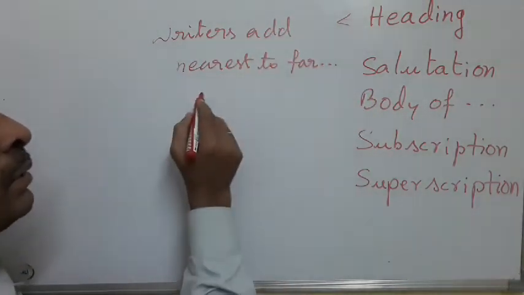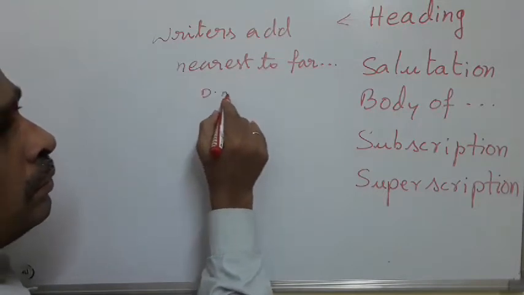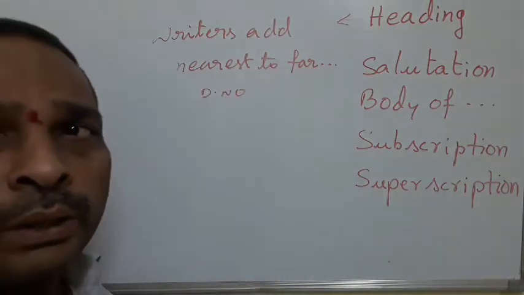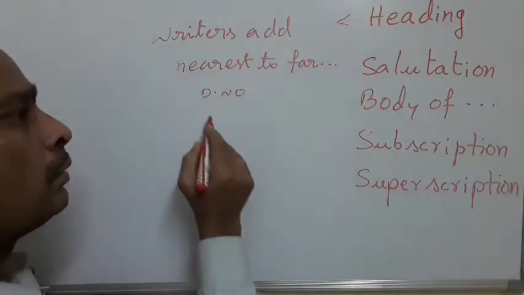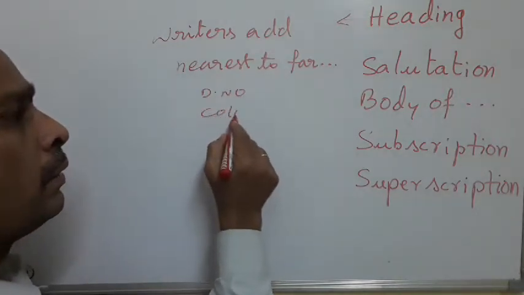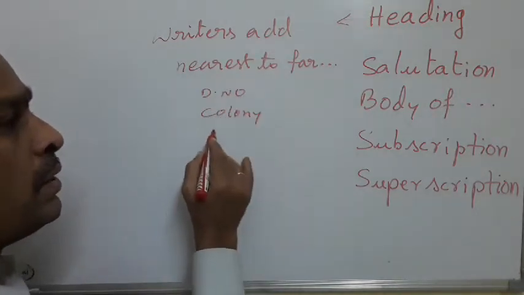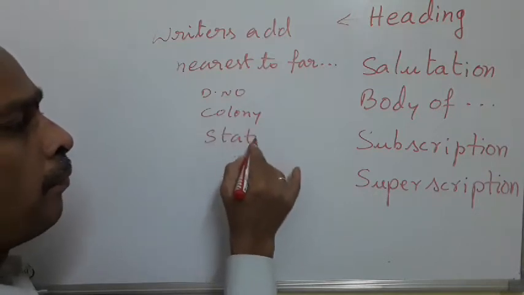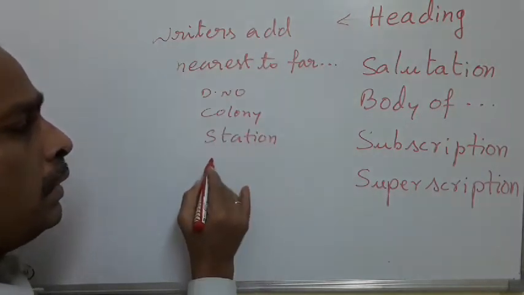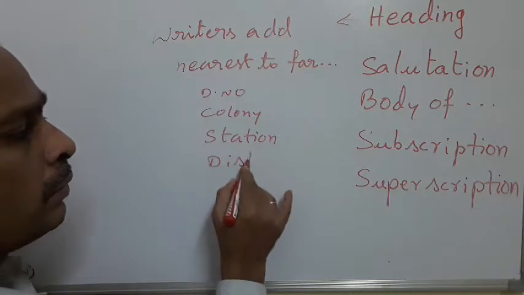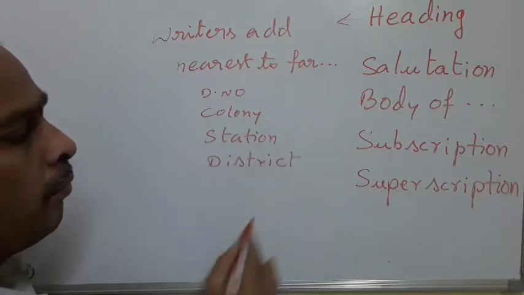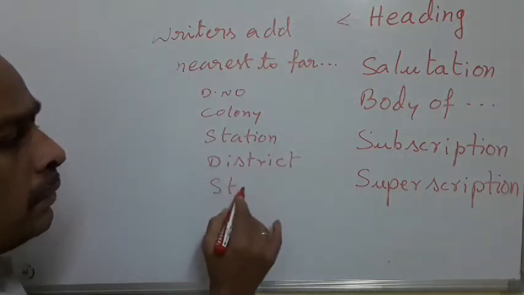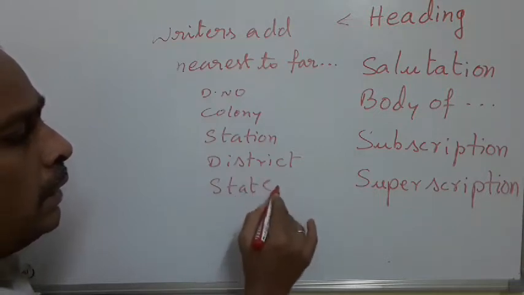That means first door number, then colony, station, district, state, and country.